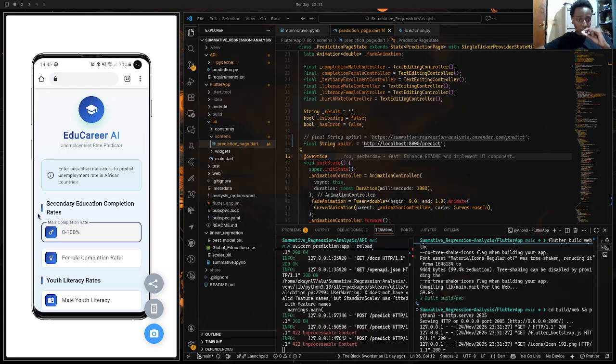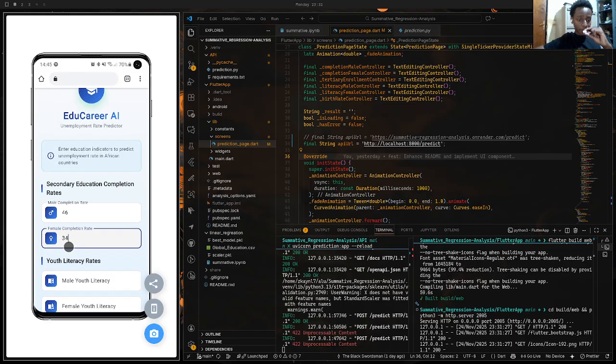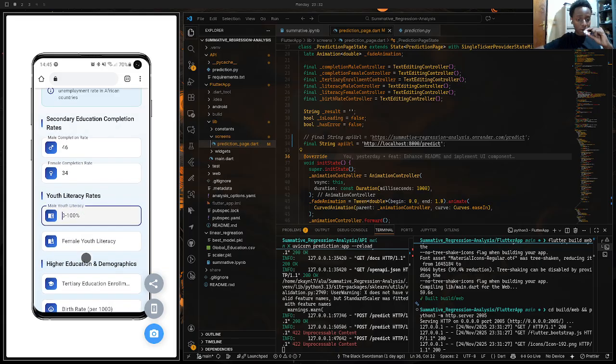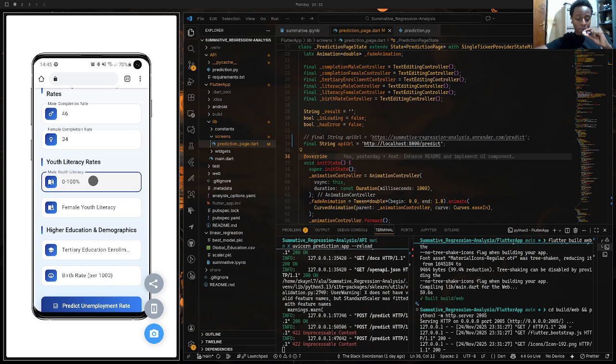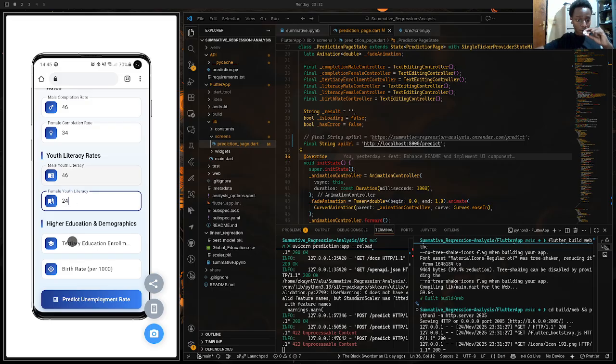Okay, secondary education completion rates. Let's say 46 for male, and for female, I mean 34. Then youth literacy rate for male, let's say 46 again, and for female 24. Higher education, it should be higher, like 37.